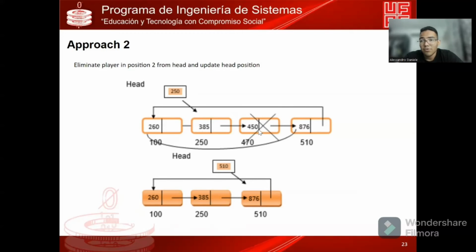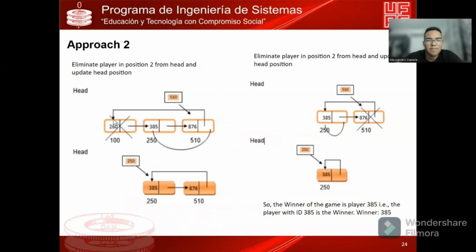And the other player that will be eliminated is 1, 2, this player, player 260. In this picture, we see the situation, and we connect correctly. And in this situation, the other player that we're going to eliminate is this player. And the only player, the winner, is 385.